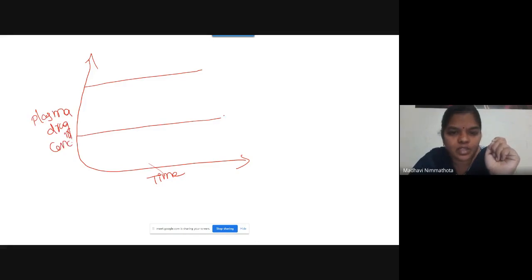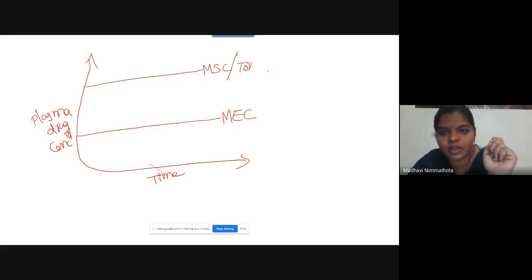See here, this is the minimum effective concentration, MEC. Then the maximum safe concentration, MSC, also called the toxic level, or MTC. Above MSC it is toxic.